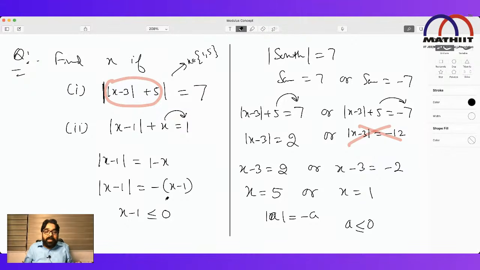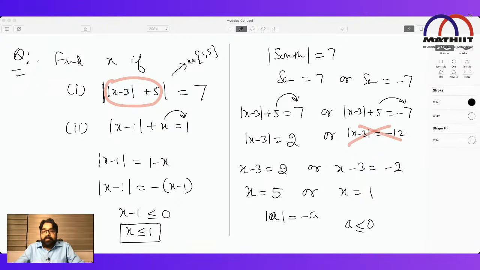X minus 1 should be less than or equal to 0. Then only can I make this kind of statement. Mod of something equals minus of something only when that quantity is less than or equal to 0. So it means x should be less than or equal to 1. This is the answer. Please confirm, everybody. Is this method clear to all of you? I don't like to solve this way, but it is the initial basic method. Here we are not applying any formula.